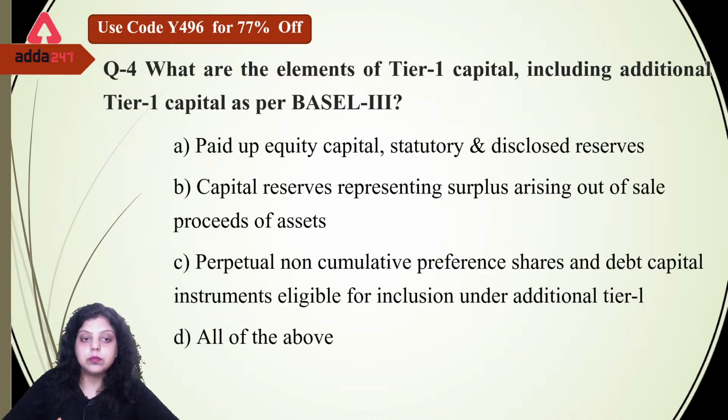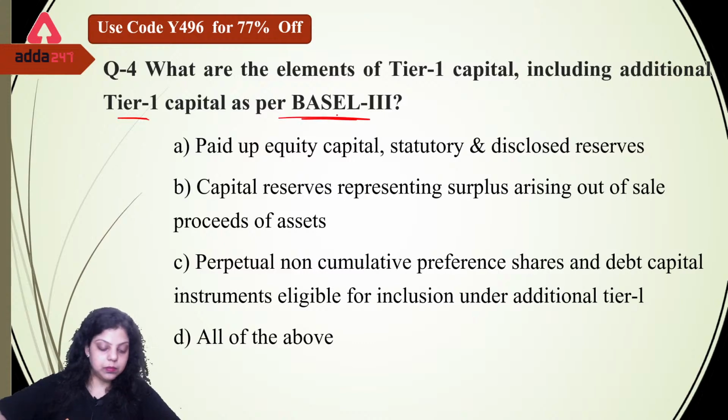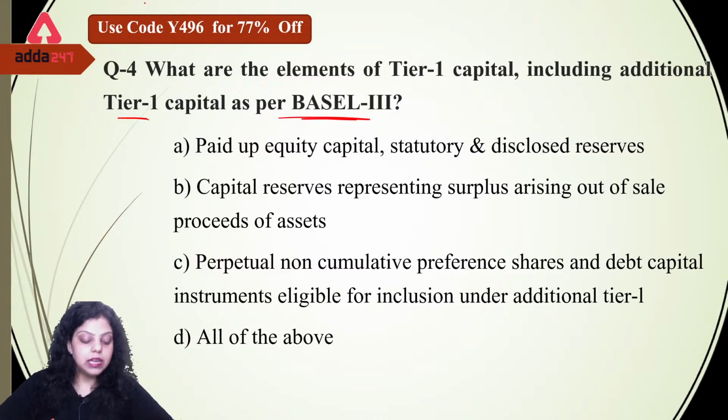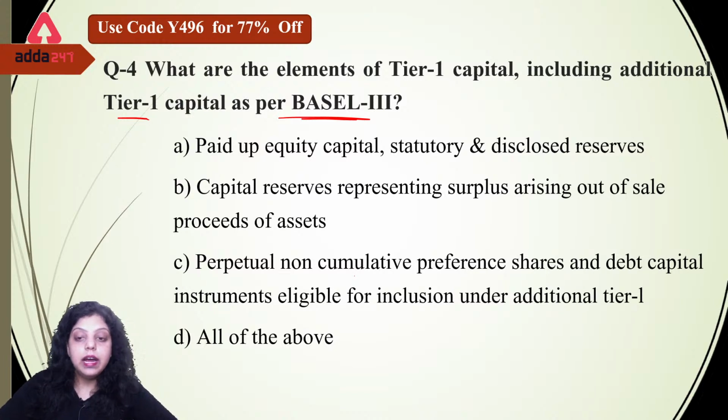Okay, next. What are the elements of tier 1 capital including additional tier 1 capital as per Basel 3? First is saying paid up equity capital, statutory and disclosed reserve. Second is saying capital reserve representing surplus arising out of sale proceeds of sale assets. Third is saying perpetual non-cumulative preferential share and debt capital instrument which are eligible for inclusion under the additional tier 1. So which of the following covers the tier 1 capital which has to be maintained under the Basel?